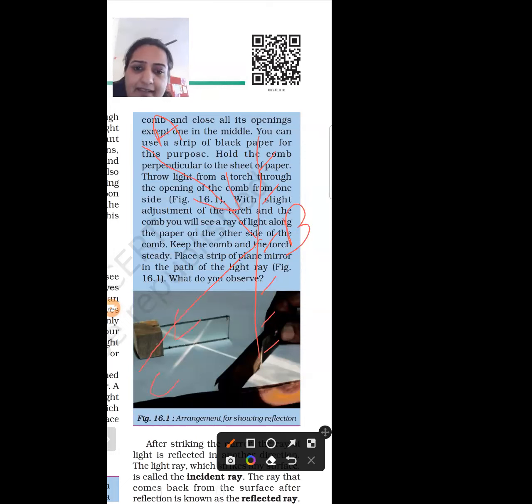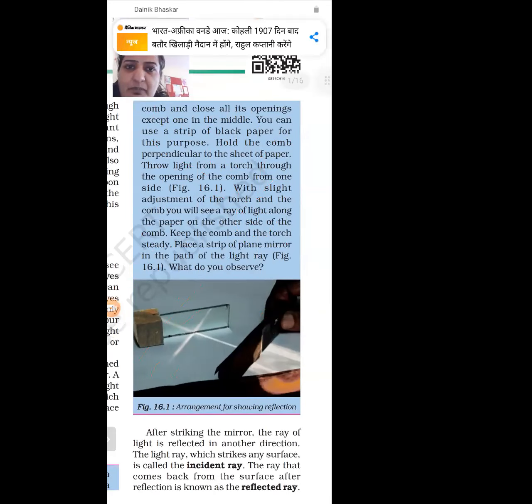And a line perpendicular to the mirror is called normal. So BD is normal. AB is the incident ray and BC is the reflected ray. So you have to remember what we mean by incident ray and what we mean by reflected ray.